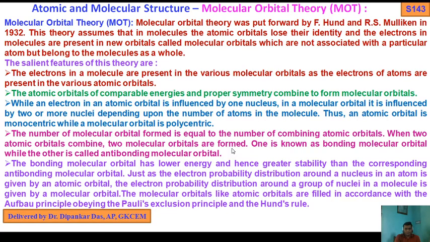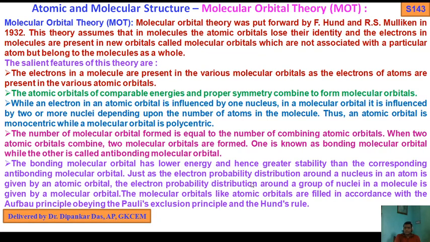Later we will see the graphical representations of bonding molecular orbital and anti-bonding molecular orbital. One is known as the bonding molecular orbital while the other is called the anti-bonding molecular orbital. The bonding molecular orbital has lower energy since it is stable, and hence greater stability than the corresponding anti-bonding molecular orbital.